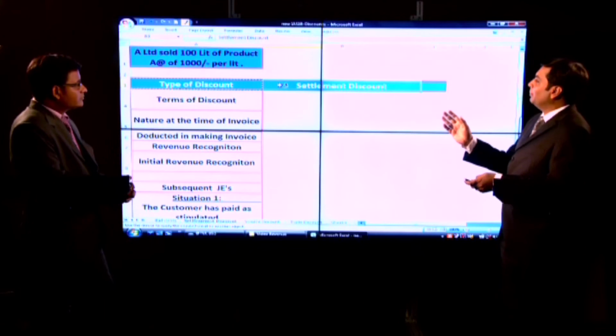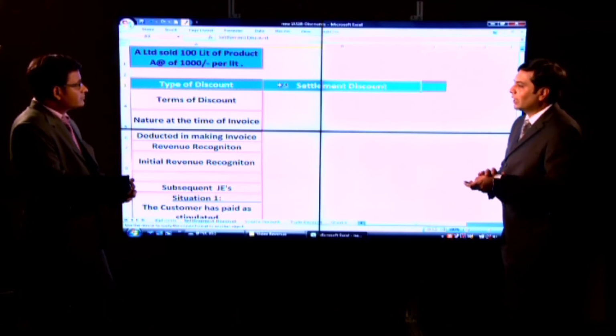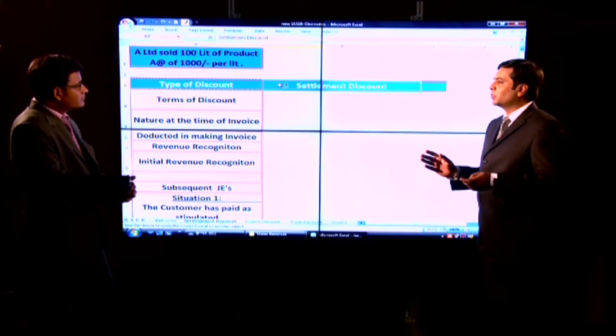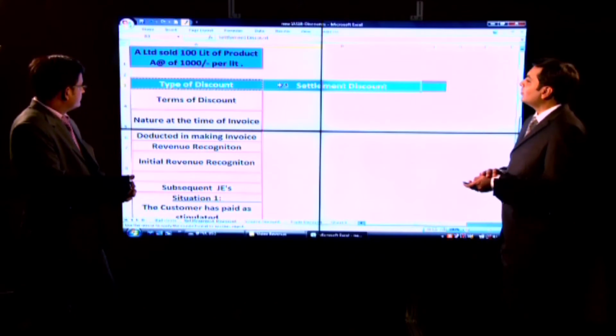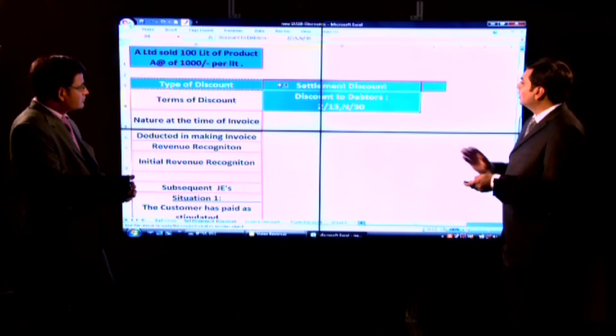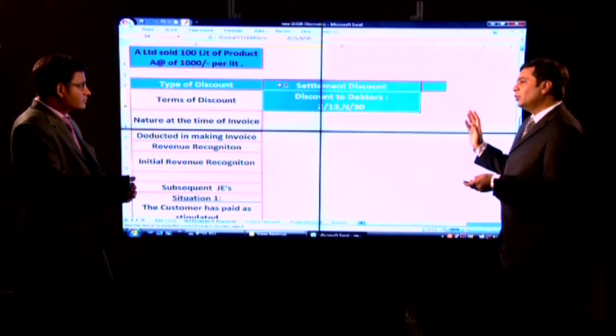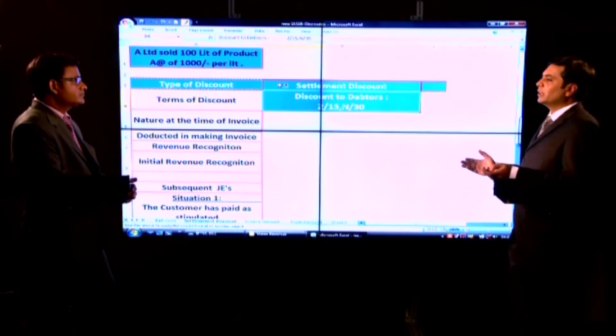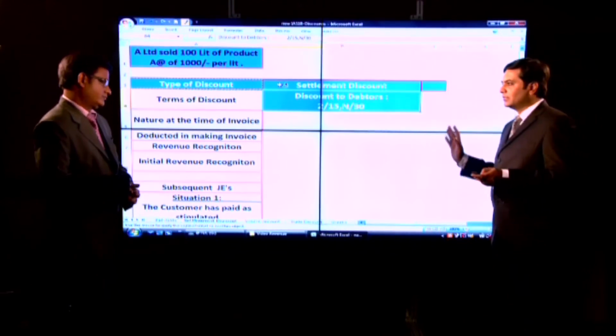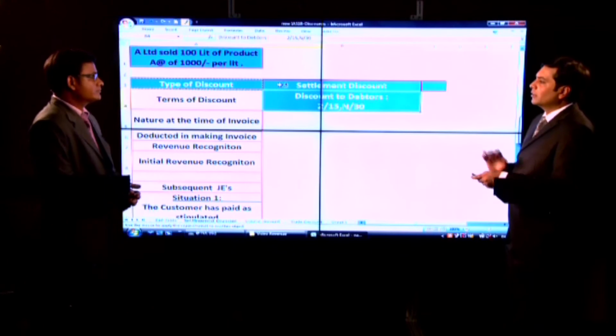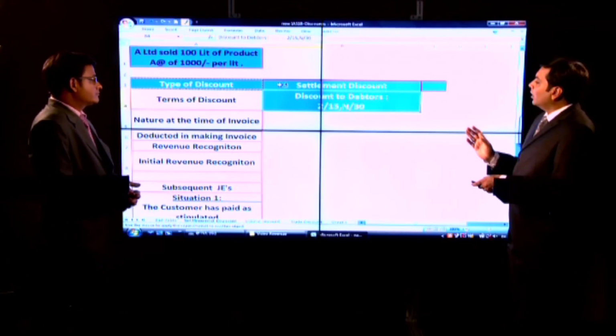Let us take the sample transaction where A Limited has sold 100 liter of product at 1000 rupees per liter price. Now, what are the terms of discount? 2% if purchaser is paying within 15 days, and no discount if you are paying beyond 15 days, but stipulated period maximum possible is 30 days. That is the limit given by the buyer.